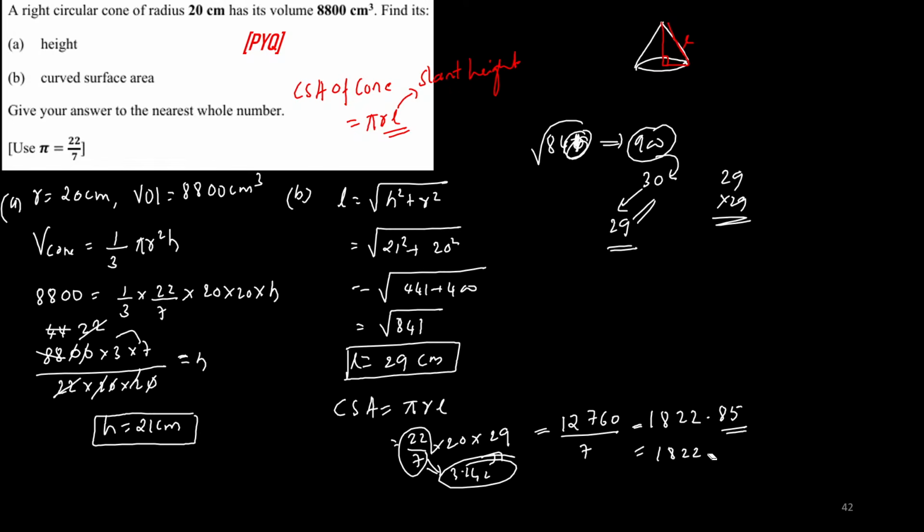182223, I can write 23 as the nearest whole number, in centimeter square. These are the tail questions I'm telling you about. You will find the answer and be very excited to find it, but you forget to round it off. You should not forget to round it off. Always round off to the nearest whole number, whatever they are asking.